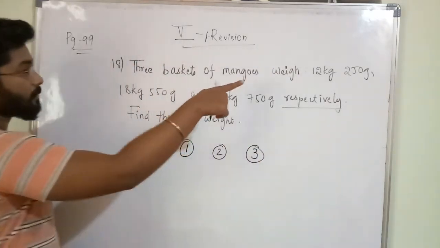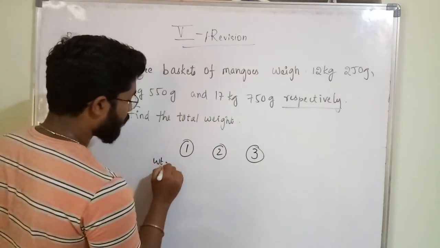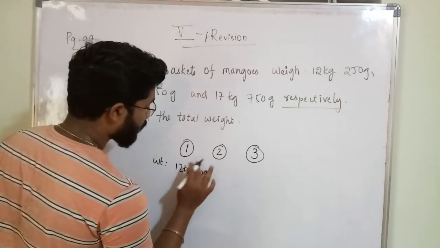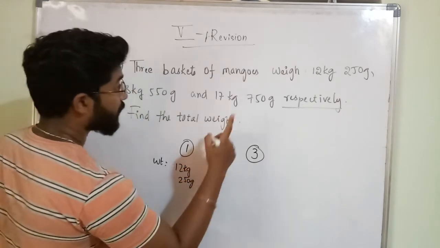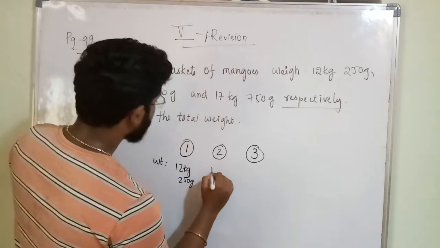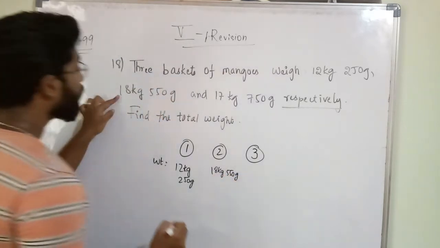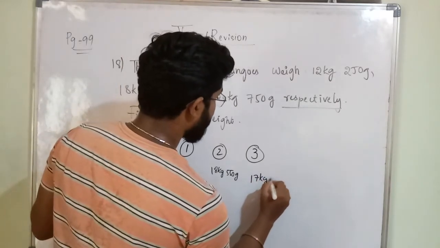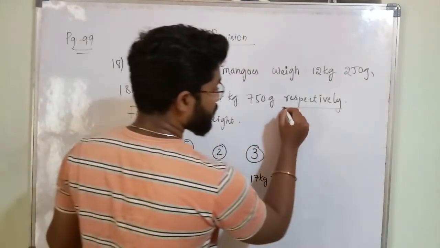First basket weight is how much? 12 kgs 250 grams. Second basket weight is how much? 18 kgs 550 grams. And third basket weight is how much? 17 kgs 750 grams. So what is meant by this respectively?